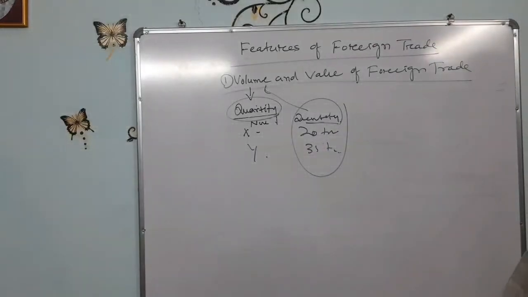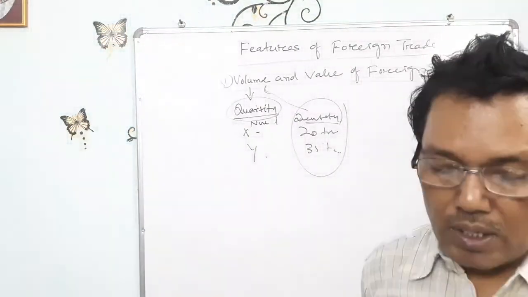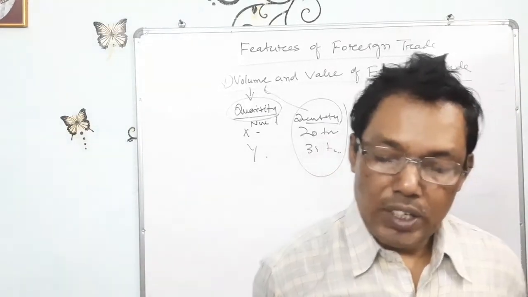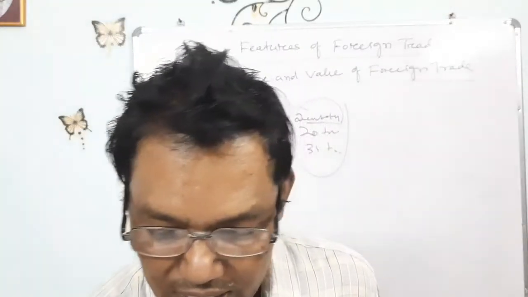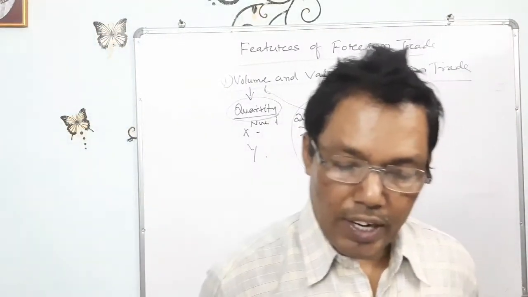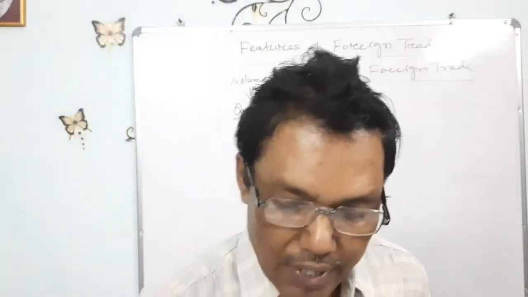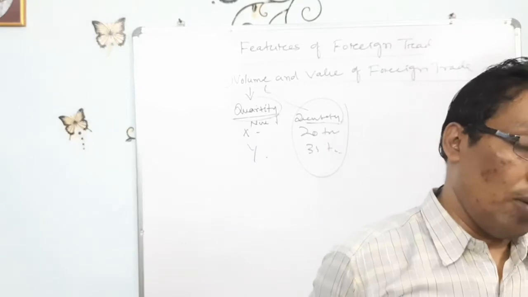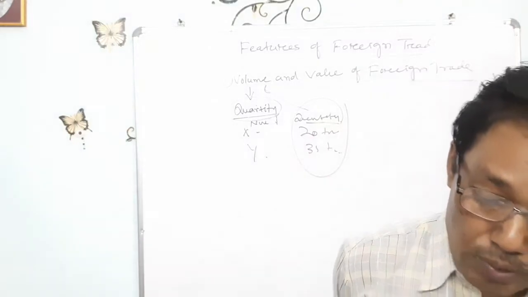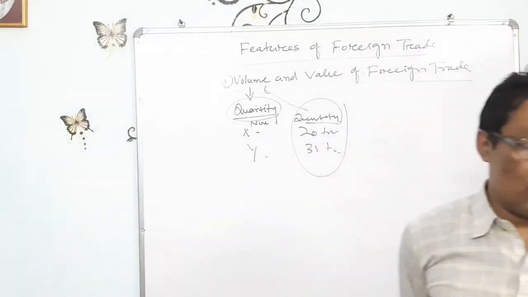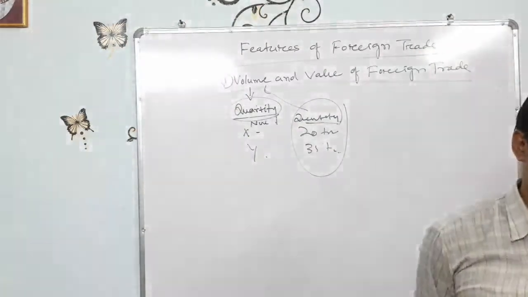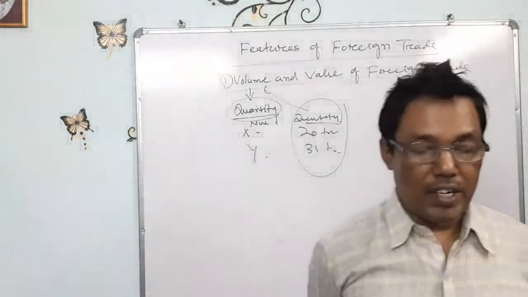If we see the different charts from the first five-year plan to the 12th five-year plan, we will see during these periods how much quantities are exported and imported, that is to be called the volume of trade, and how much is the value of the export goods and the import goods, that is to be called the value of trade. So this is the first feature of India's foreign trade: value of trade and volume of foreign trade.